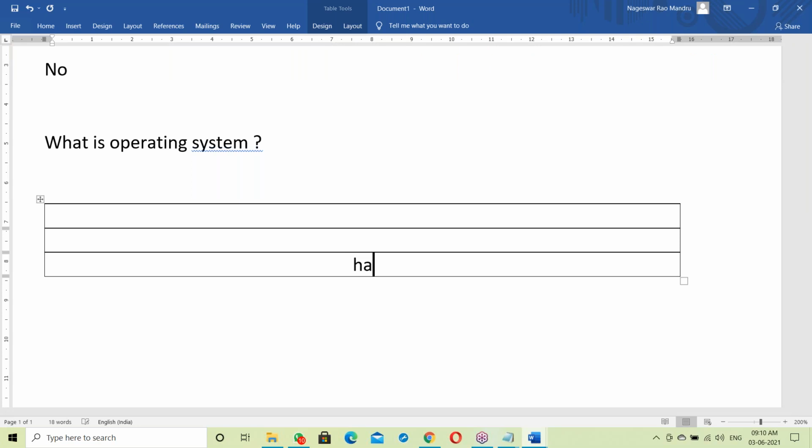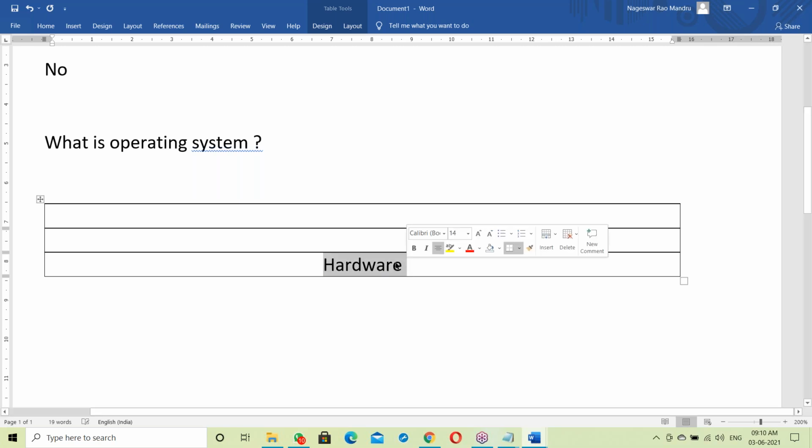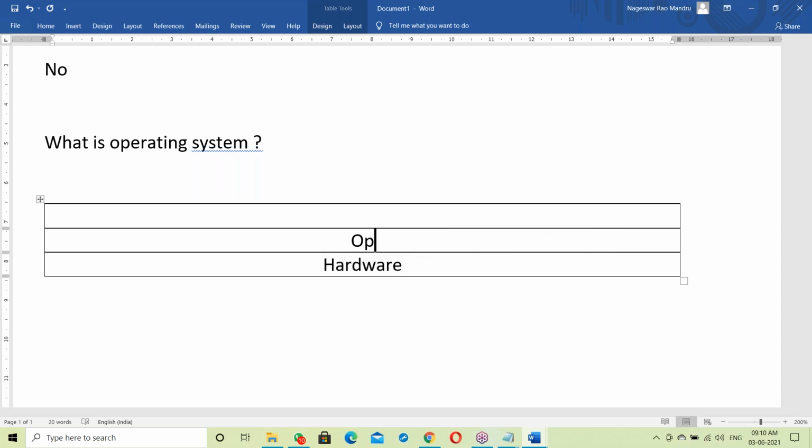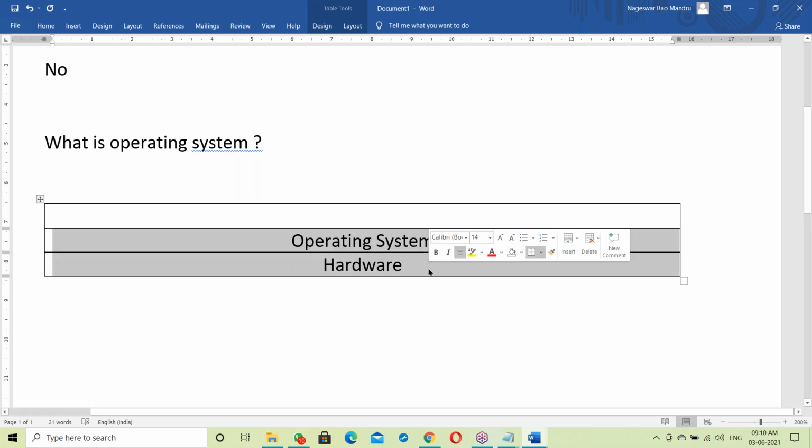After purchasing the laptop, next you have to set up the OS. Hardware is your laptop, and on top of it the operating system. Once the OS setup is done, your system is ready.